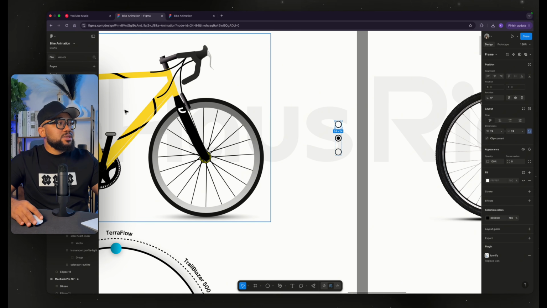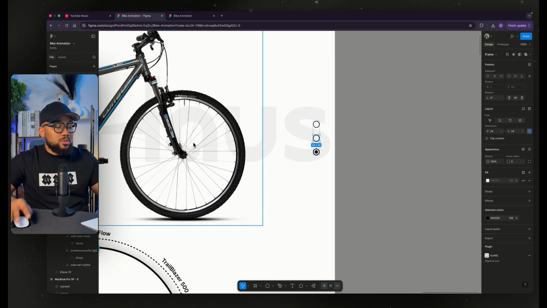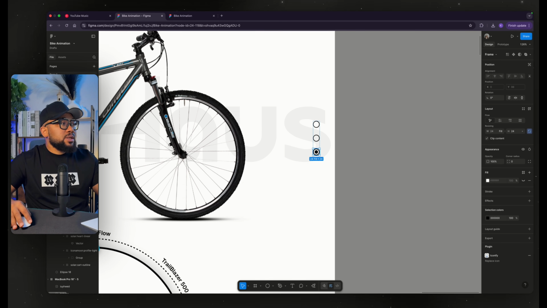And here, this is going to be 1. Very important. If not, it would start dancing. A smart animation can actually mess things up. So now we're going to push this down and we call this 1. We call this 2. And we call this 3.